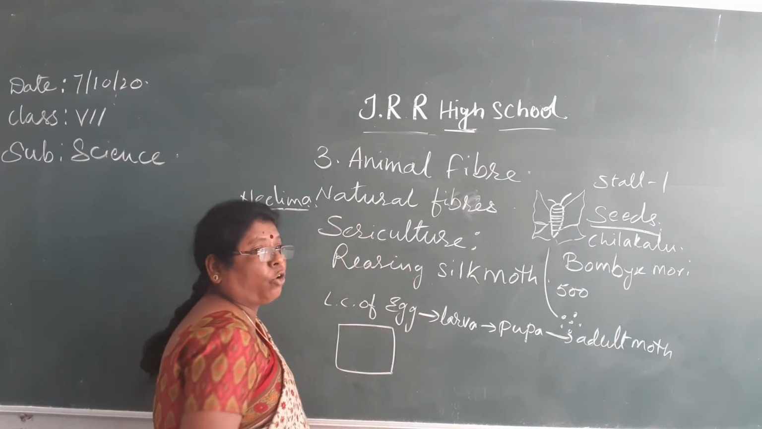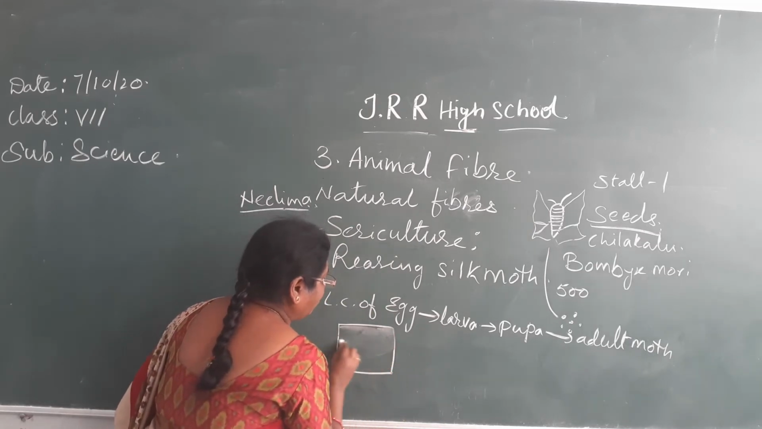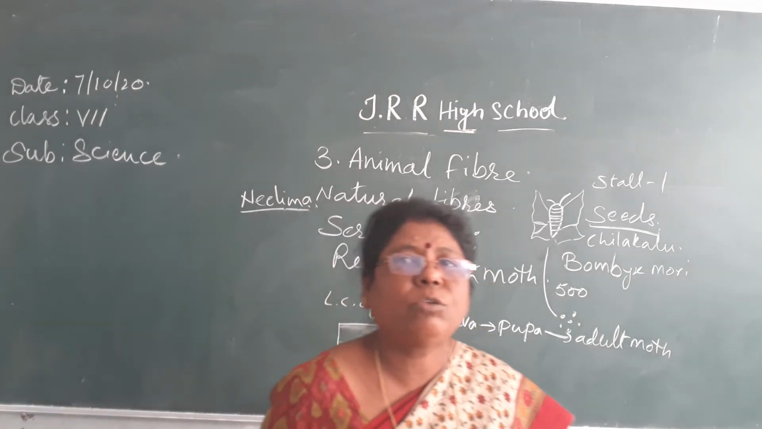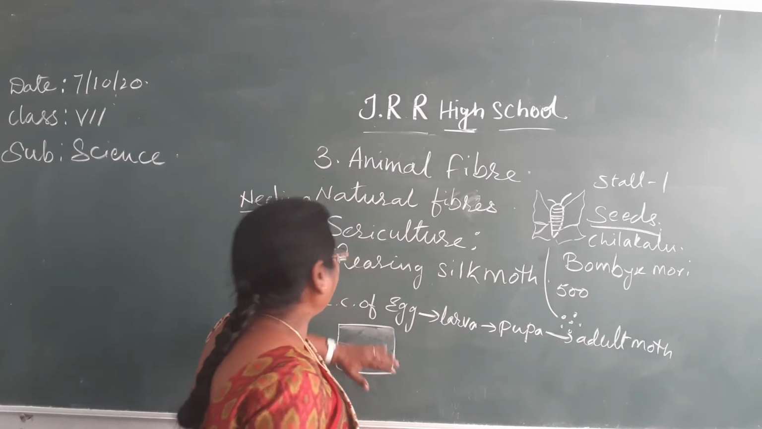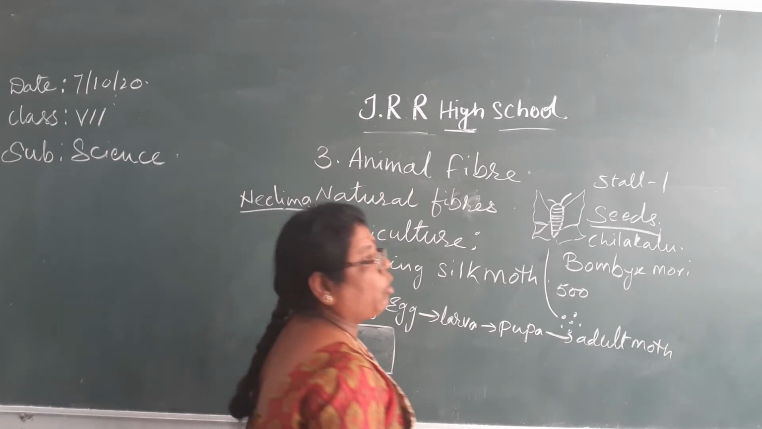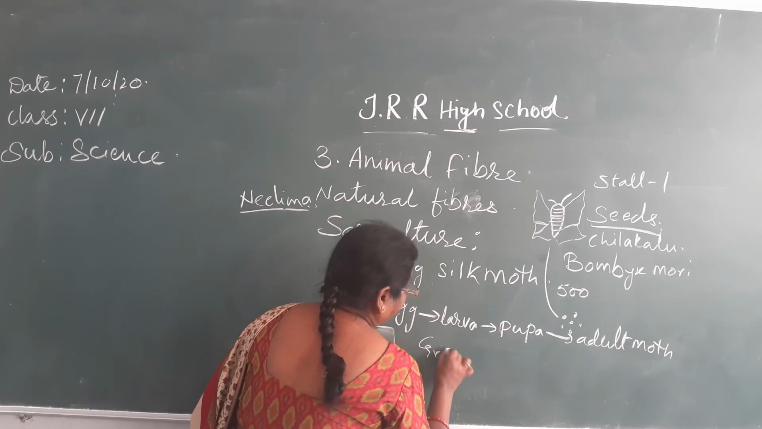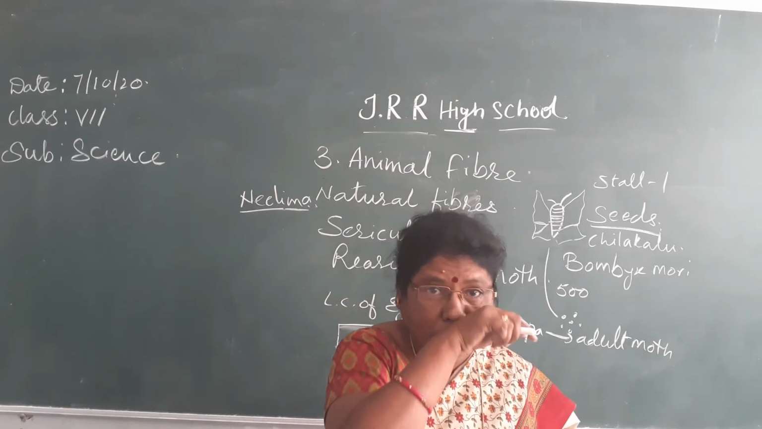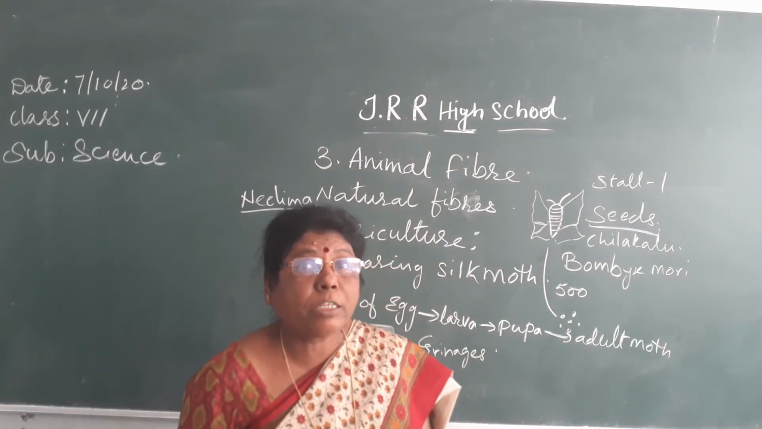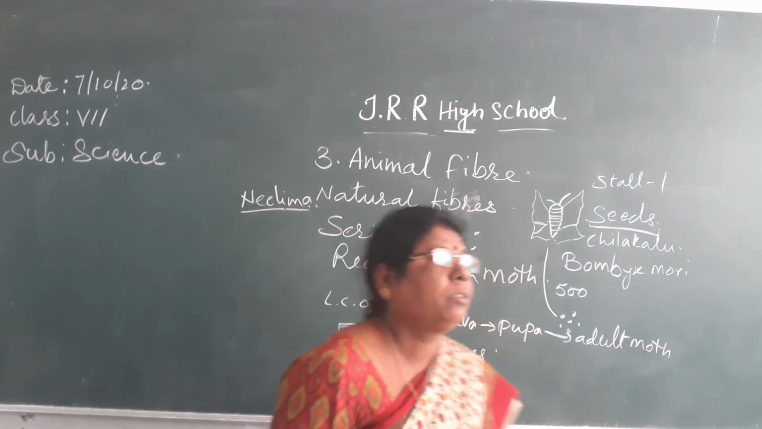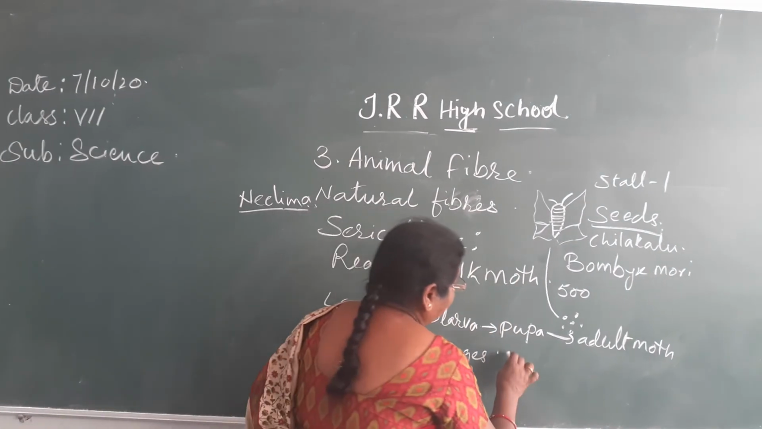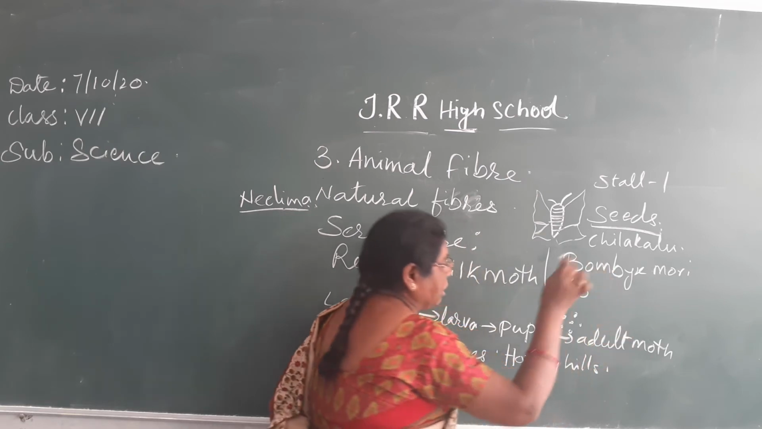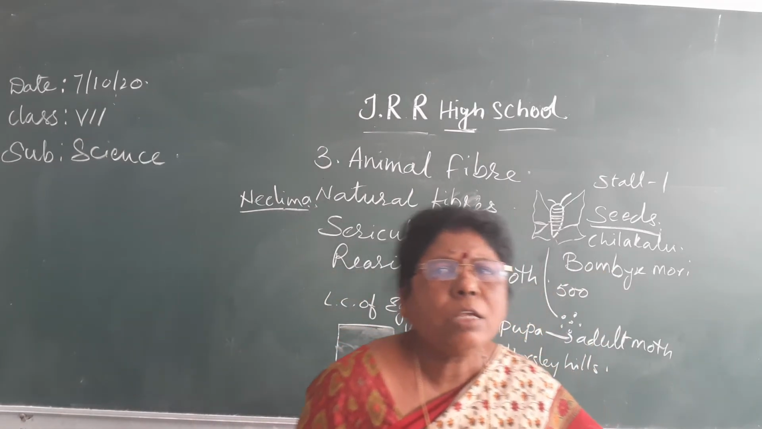These eggs are allowed to hatch on white paper or white cloth. This is what you call greenages, where you get the seeds or tiny worms. There is a very big seed growing center in Chittoor district, named Horsley Hills, where you get all the stages of the silk moth.